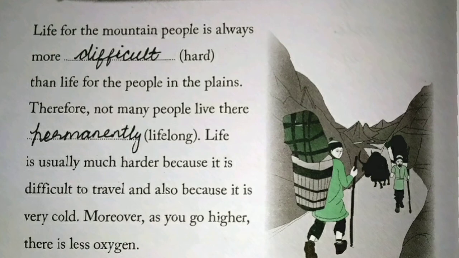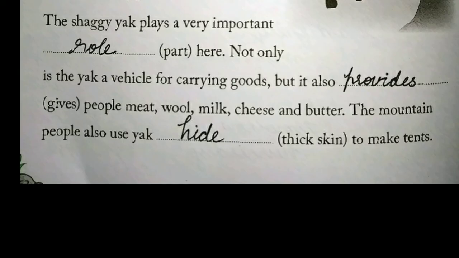Therefore, not many people live there dash. So the synonym of lifelong is permanently. Life is usually much harder because it is difficult to travel and also because it is very cold. Moreover, as you go higher, there is less oxygen. The shaggy yak plays a very important dash here.